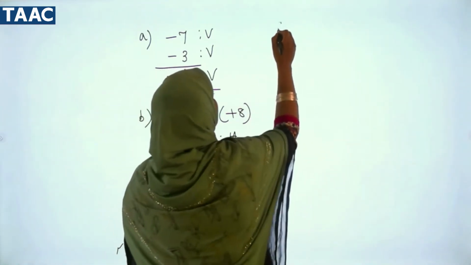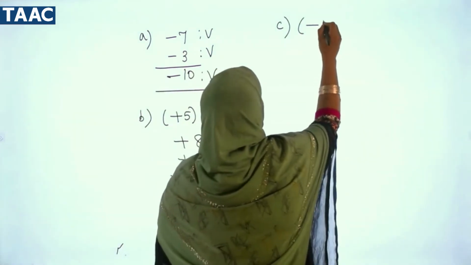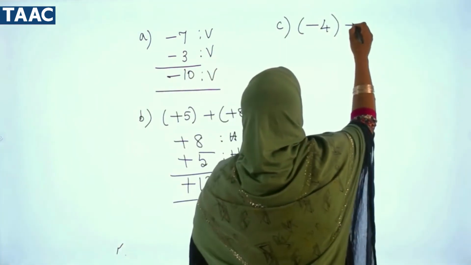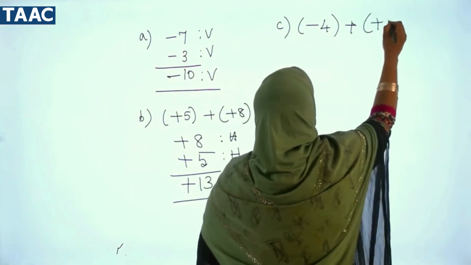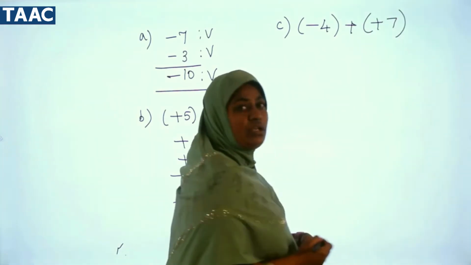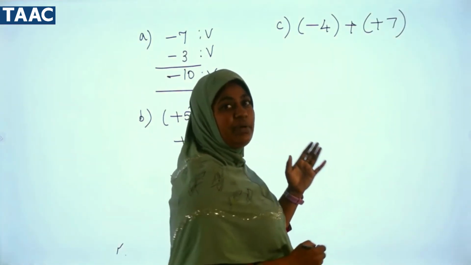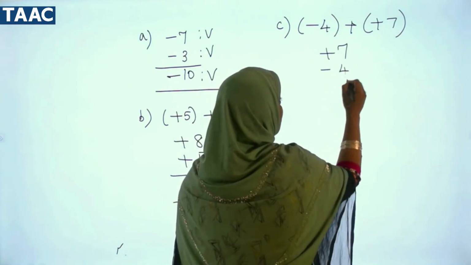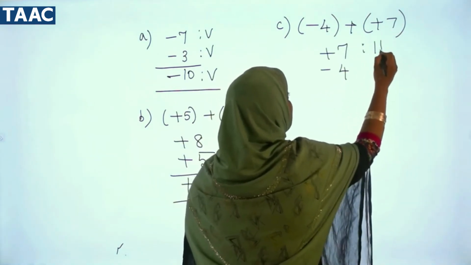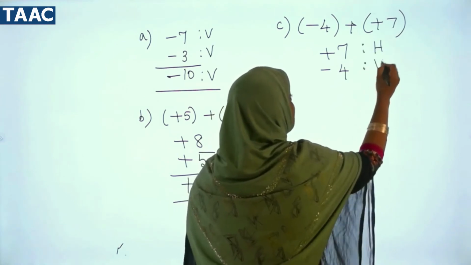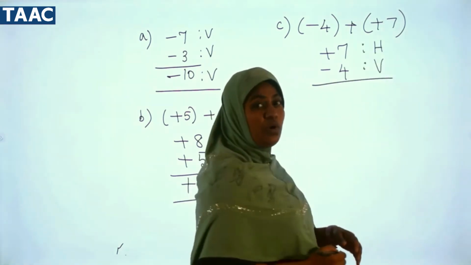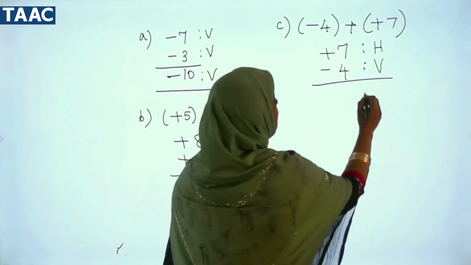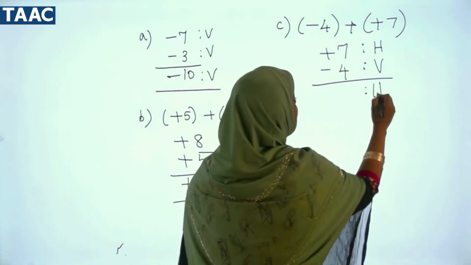Now coming to the third one, minus 4 plus 7. So write the bigger number first. So plus 7 and minus 4. You see here we have heroes, and minus 4 means they are villains. Who is more? Hero is more. So our answer will have heroes.